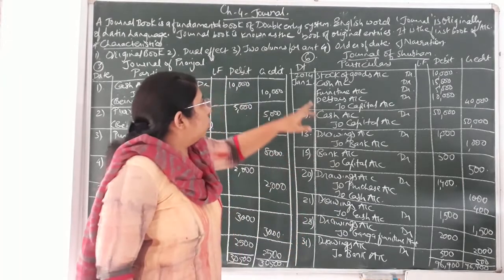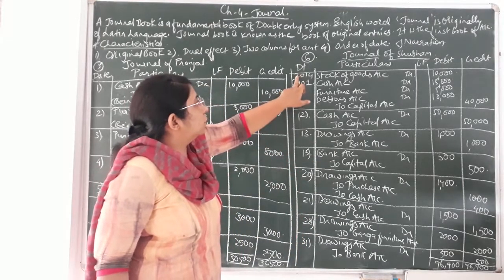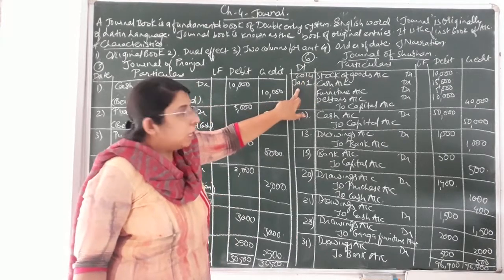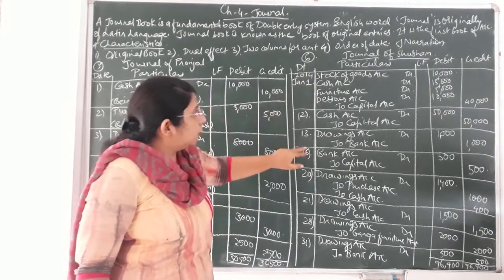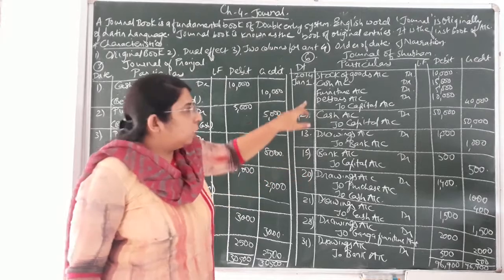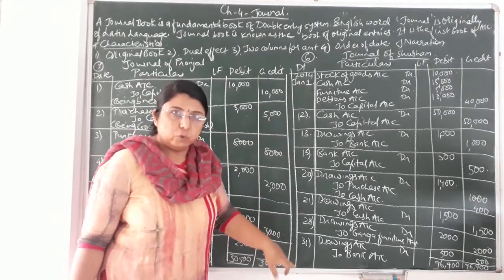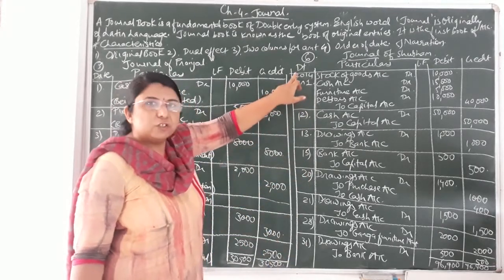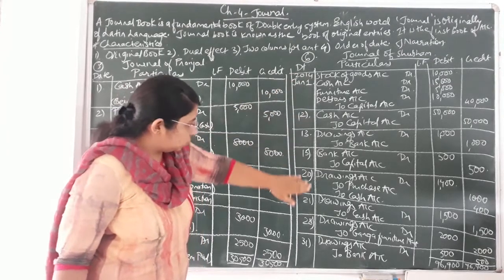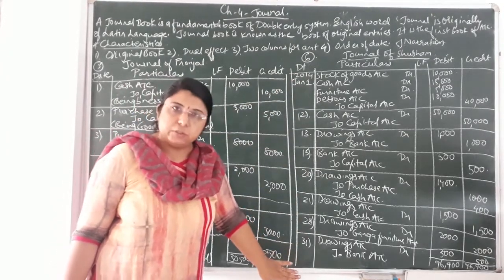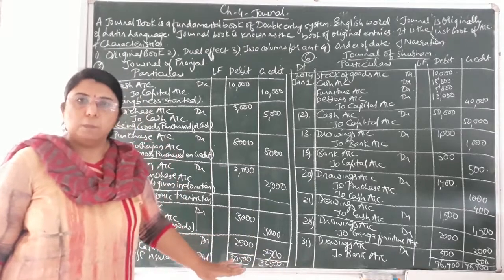So we have to mention the month and year, that is 2014 and January, and afterwards you don't need to write the month and year each and every time. You can mention only the date each time. Month and year you can mention in the first transaction only, and then afterwards just mention the consecutive dates on which the transaction has taken place.